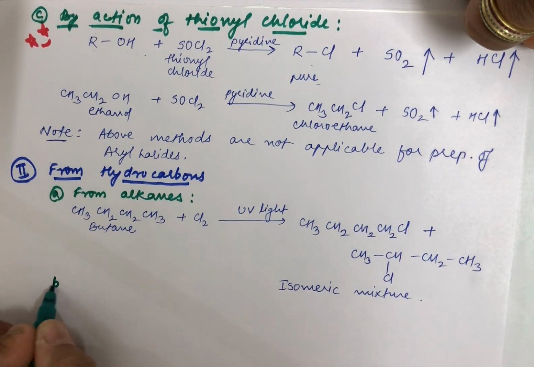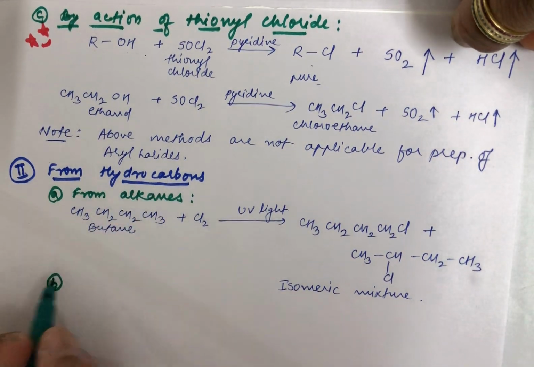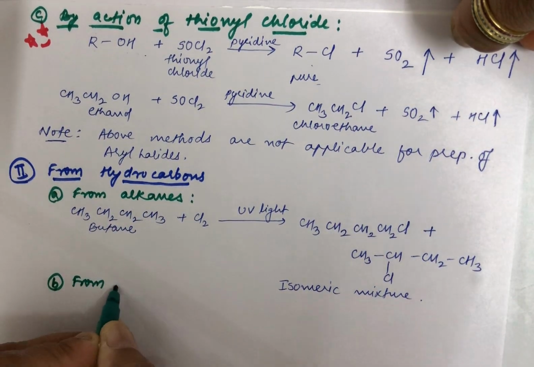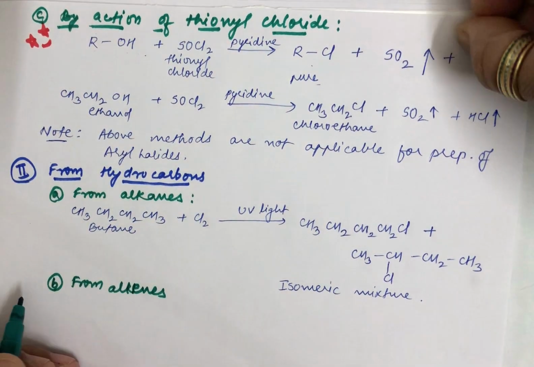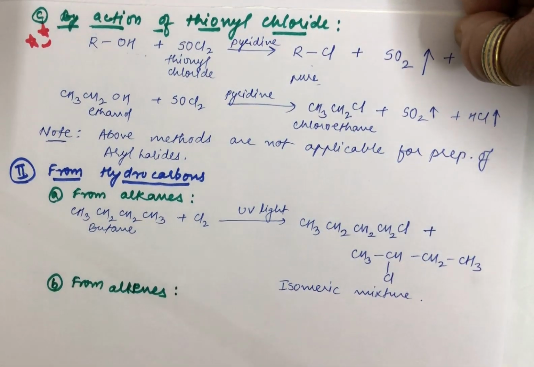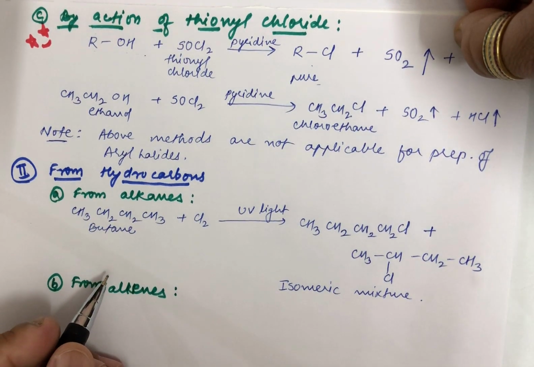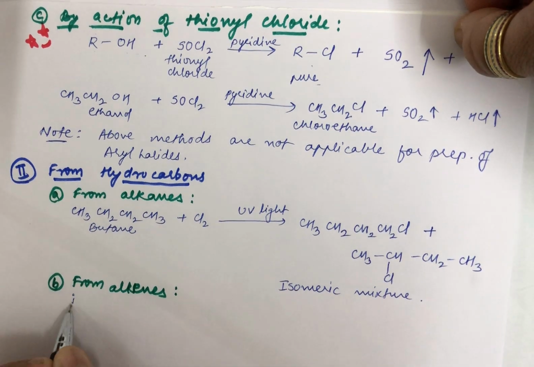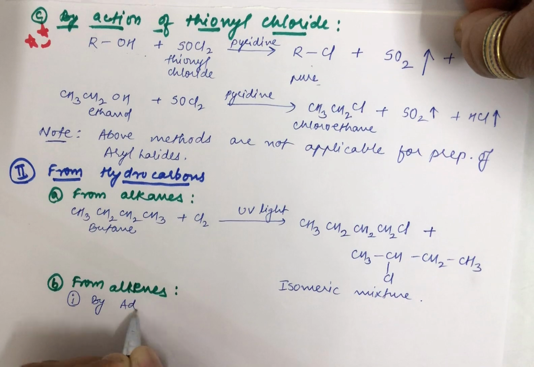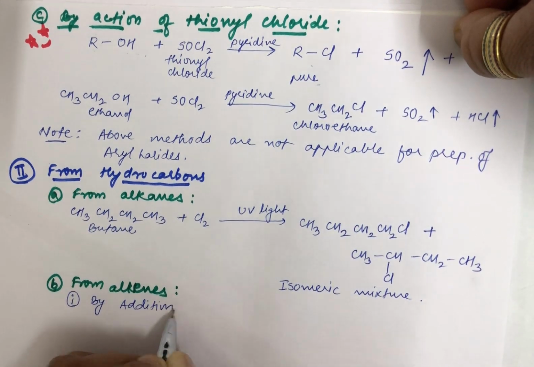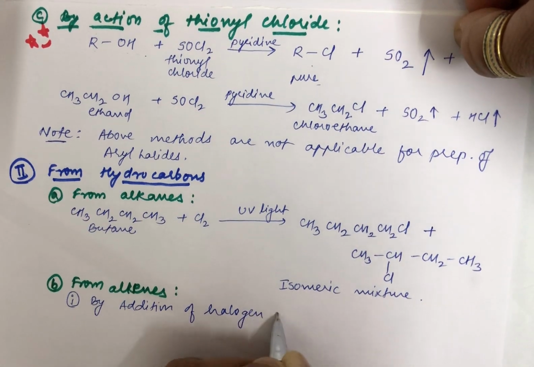Okay, now let us study the second one, that is hydrocarbon itself, but from alkenes. Alkenes, that is the double bond containing compounds. Now how from alkenes you can prepare, that is again a very important one. Let me talk about the first one: by addition of halogen acids.